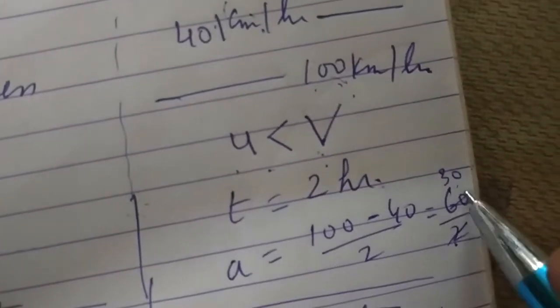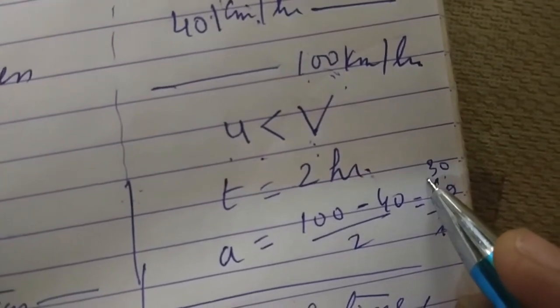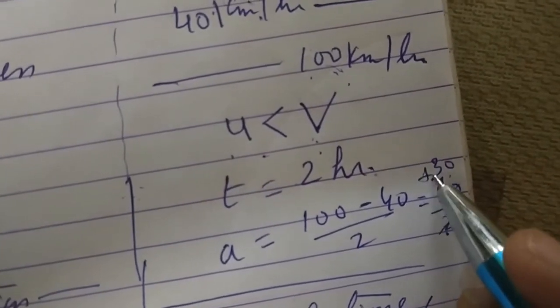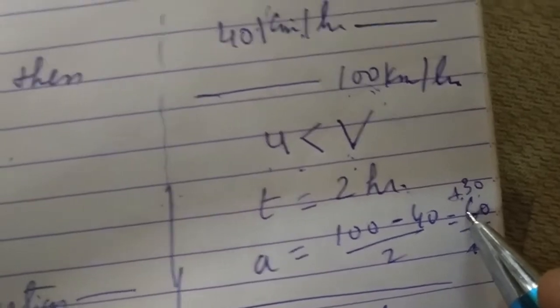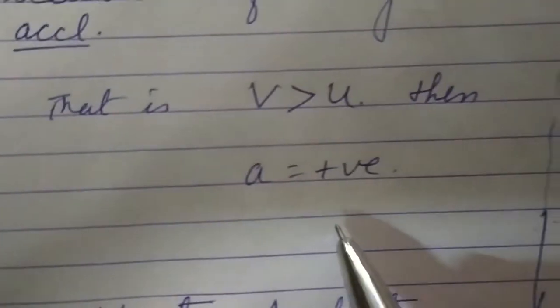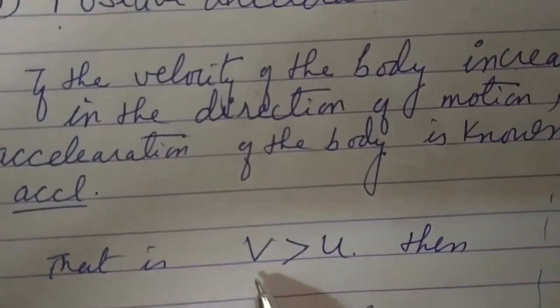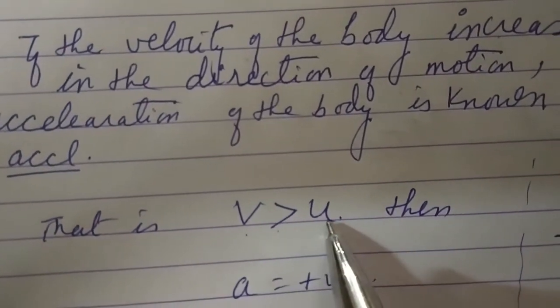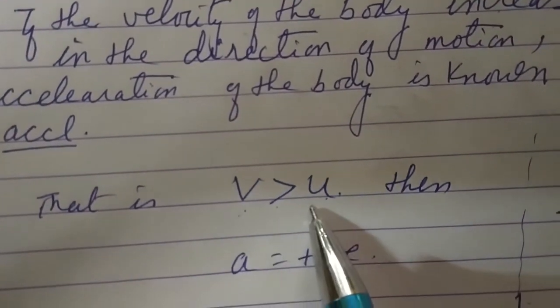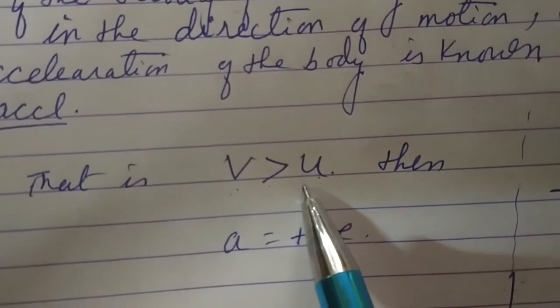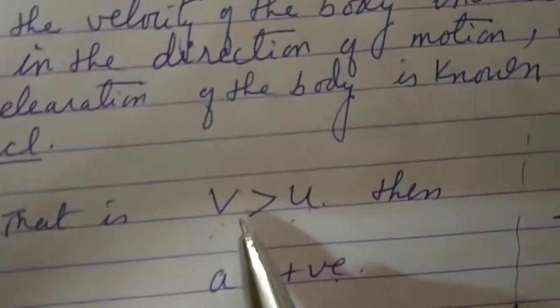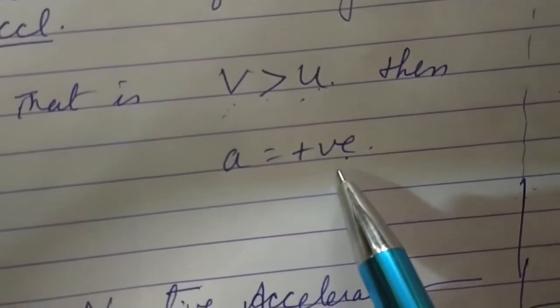Here acceleration is positive. So what is the answer? Answer is positive. So acceleration is said to be positive when final velocity is greater than initial velocity.